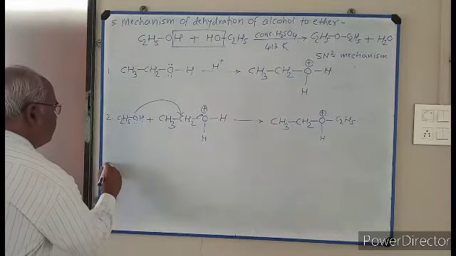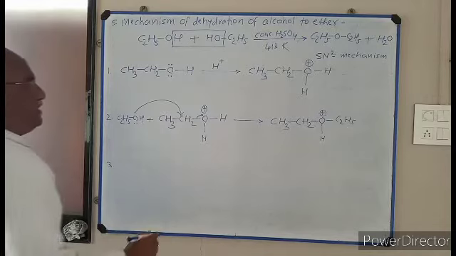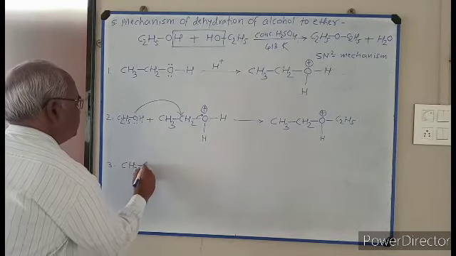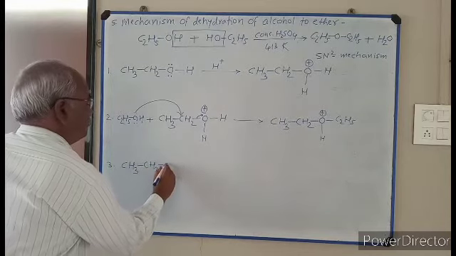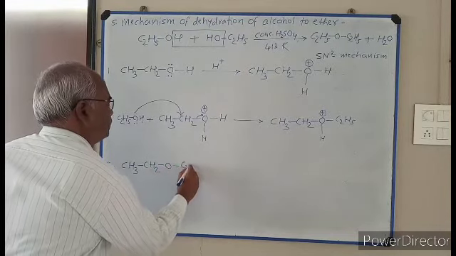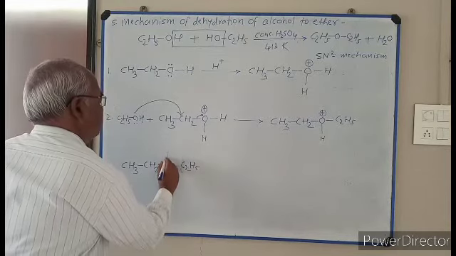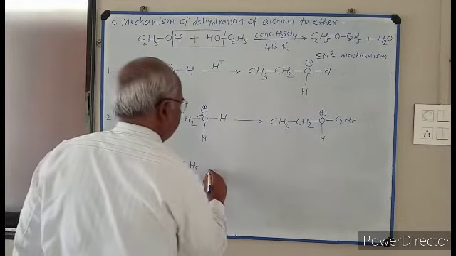Third step: I write CH3CH2 O C2H5, H plus.